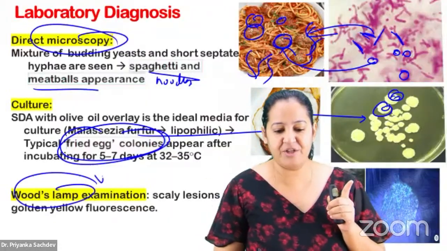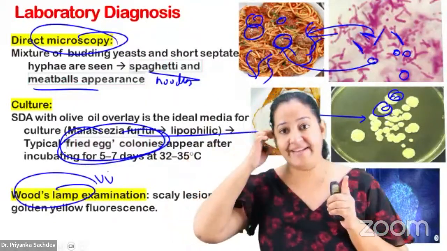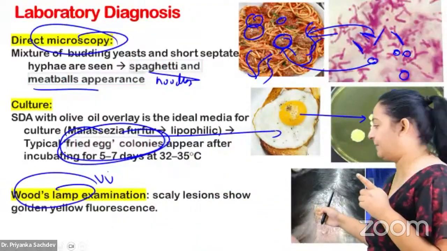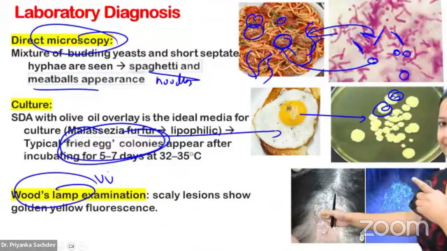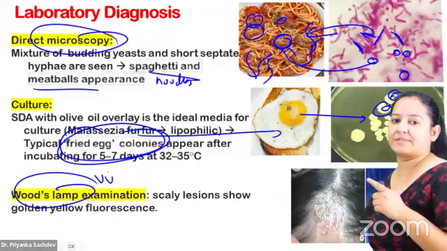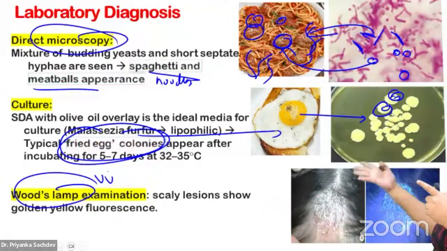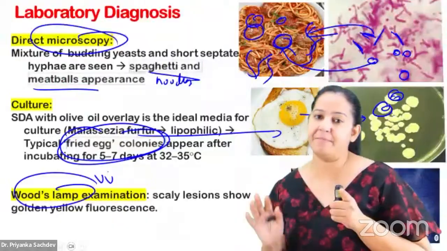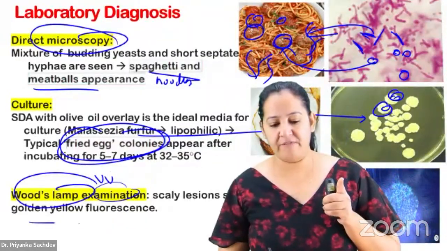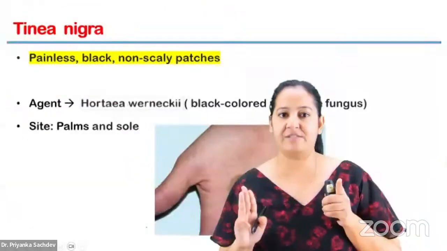On Wood lamp examination, which is UV light, if you put the UV light over the patient's dandruff or any affected area, you will get the golden fluorescence. You will get the golden fluorescence like that, because it is a pigment producing fungus. So that is the golden fluorescence you will get. So learn the 3 ways of diagnosing.